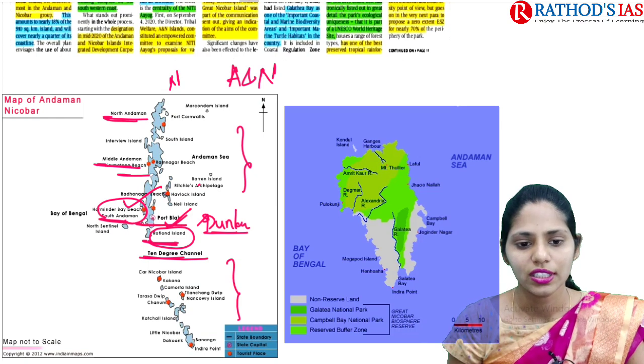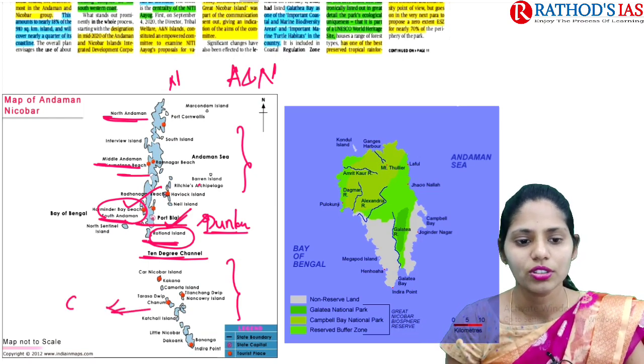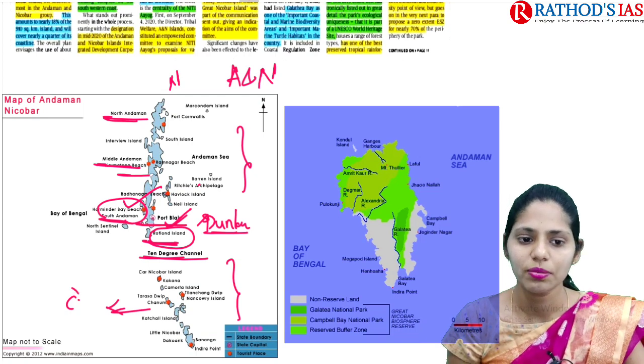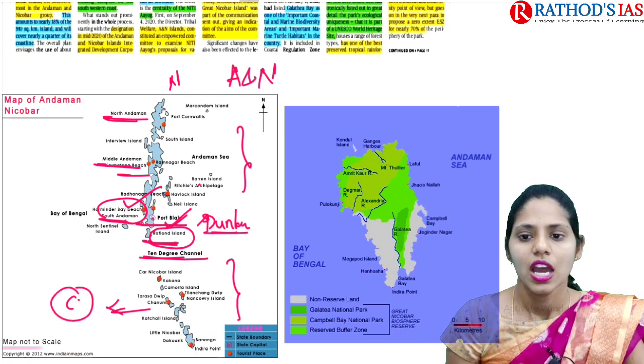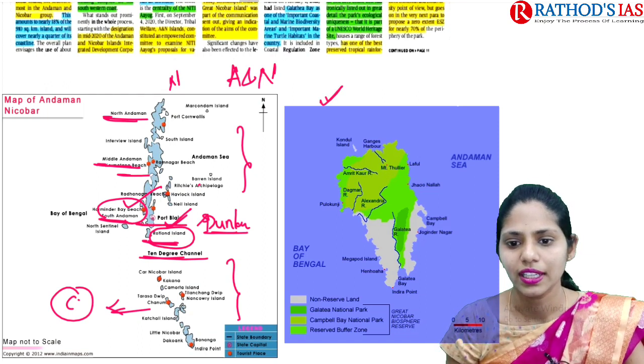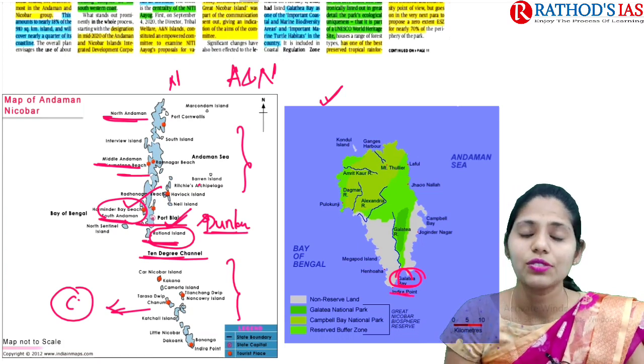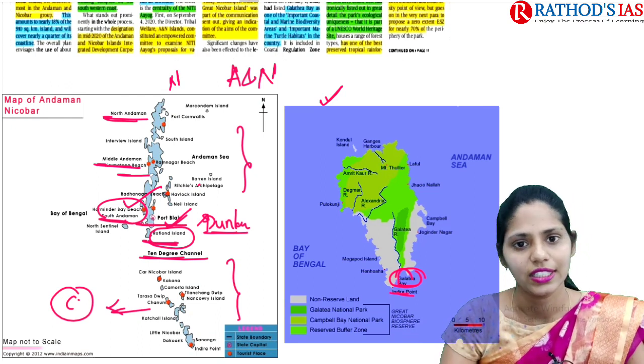If you talk about the Nicobar Islands, these are mainly formed because of coral reefs, so these are mainly coral formations. And this article is mainly focusing on one important bay, that is Galathia Bay. This Galathia Bay is mainly located here near Indira Point. So now let us try to talk about this article. What are the details which are given in this article? We are going to see that.